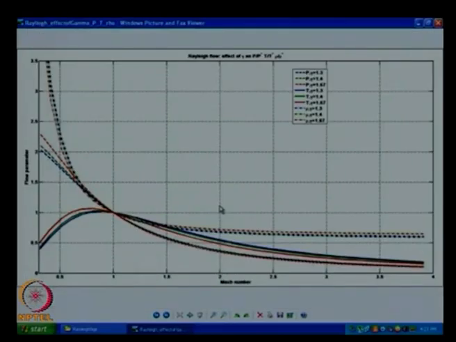Now, we will go for pressure, temperature and density. Okay. Without even looking at the legend, you should be able to tell for Fanno flow, the only curve that goes up and comes down is temperature. Okay. And what is the peak point there? 1 by square root of gamma. Okay. That is what you have to look at. And you can see that when gamma is decreasing, that number is going closer to 1. That is what is happening here. The peak is shifting towards that direction. Okay, 1 by square root of gamma.